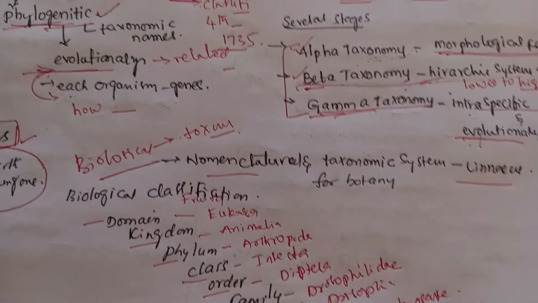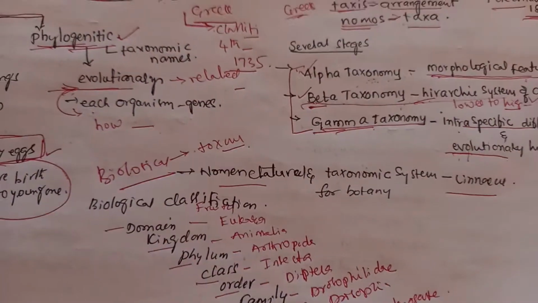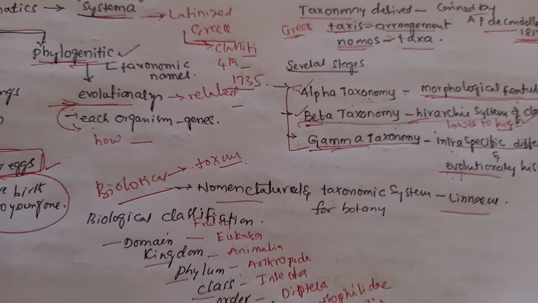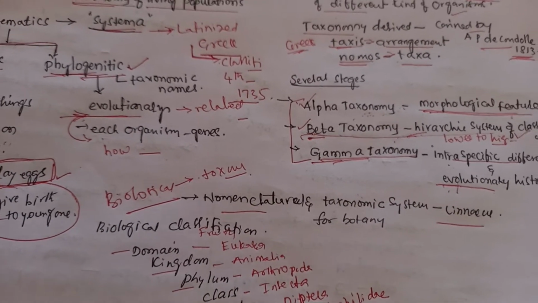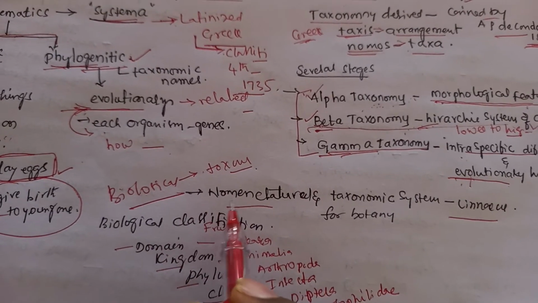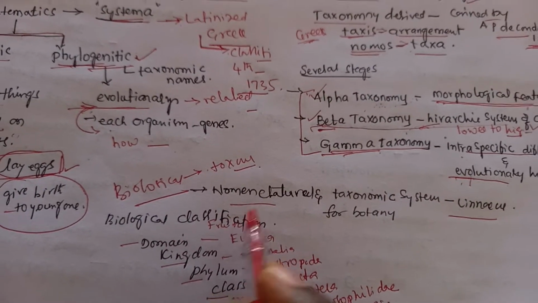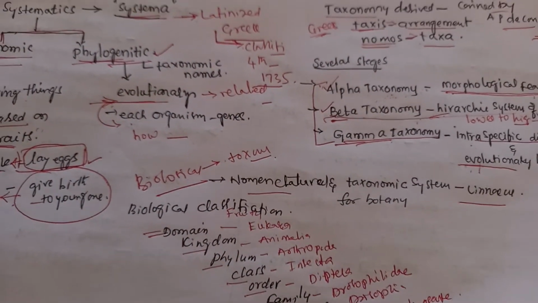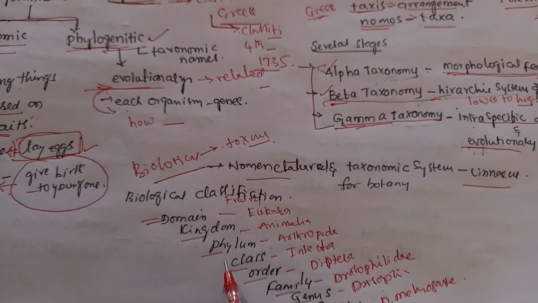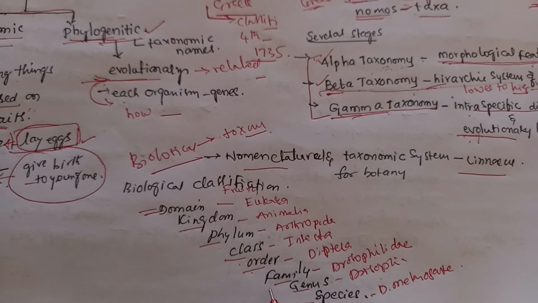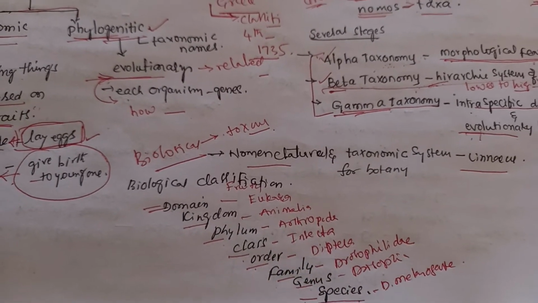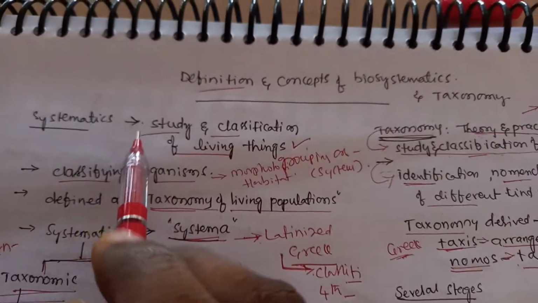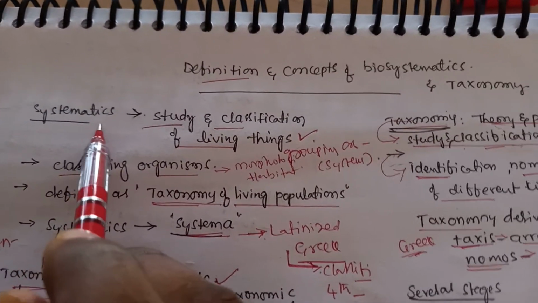So biological classification is a critical component of the taxonomic process, and here classification uses the taxonomic ranks, and we have to mention them in order from most inclusive to least inclusive: domain, kingdom, phylum, class, order, family, genus and species. So we have to check once again.